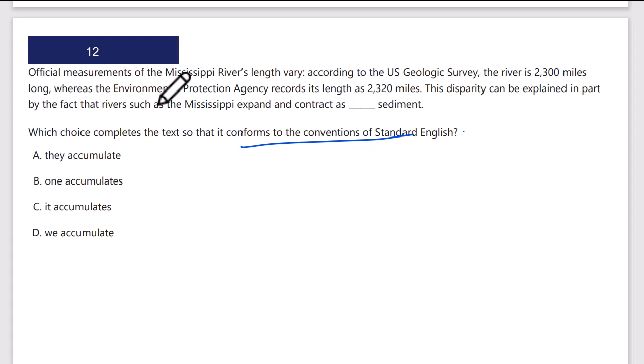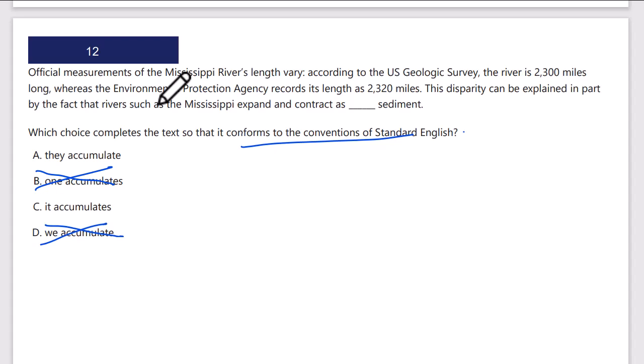This disparity can be explained in part by the fact that rivers such as the Mississippi expand and contract as they accumulate, one accumulates. No, not one. That's kind of an indefinite person. It accumulates, no, it's not us, so it's not we. It's going to be either they, plural, or it. And let's see, what's the antecedent noun here? So what is it that's accumulating?